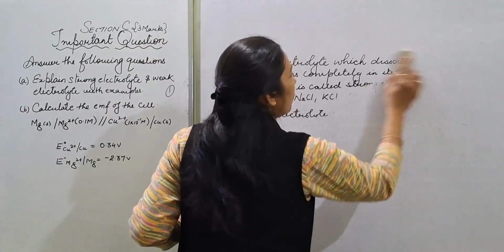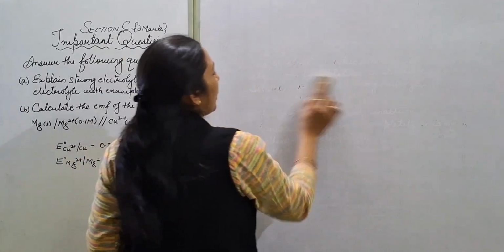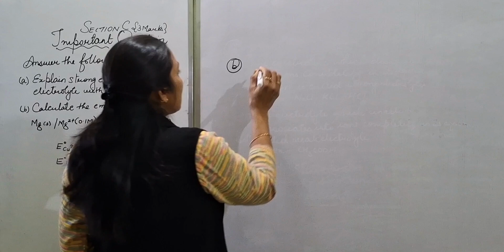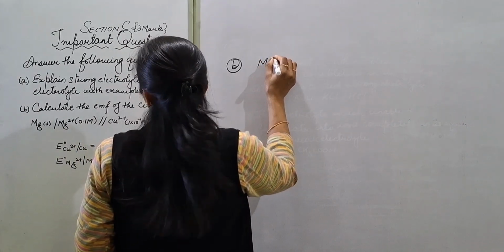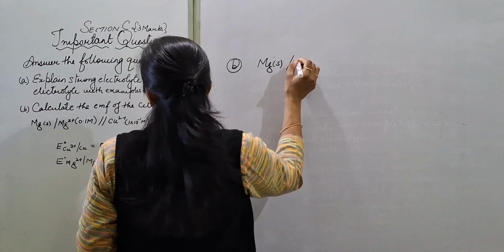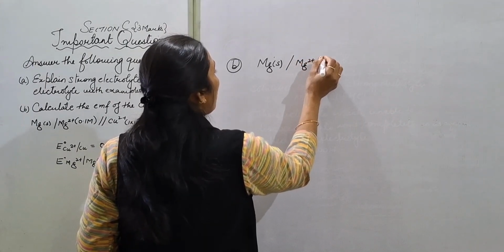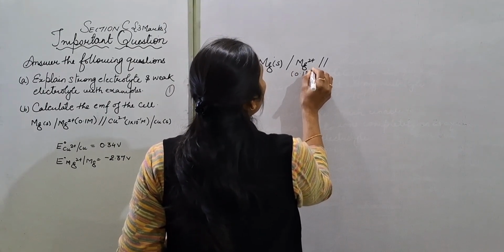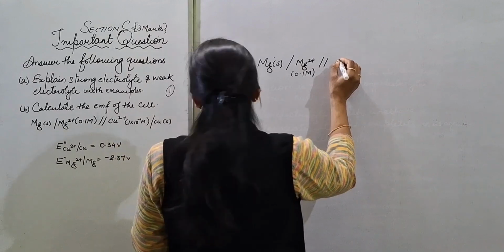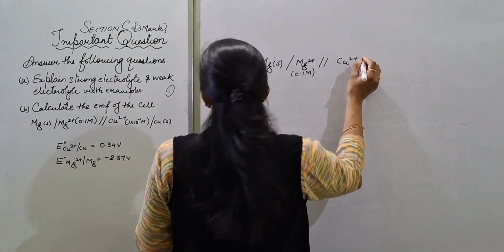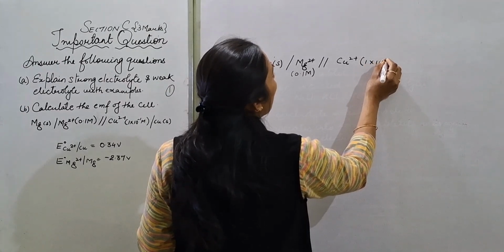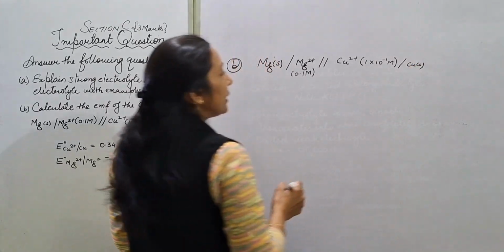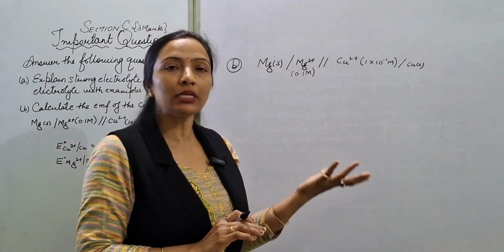Okay, so now the second part or B part of this question is, a cell is given to us, that is the Mg solid electrolyte and then Mg2 plus, salt bridge. यहाँ पे concentration provided है 0.1 M and then we are having the copper concentration provided है 1 into 10 to the power minus 1 M and electrolyte copper solid. So ये हमें यहाँ पे cell represent किया हुआ है.